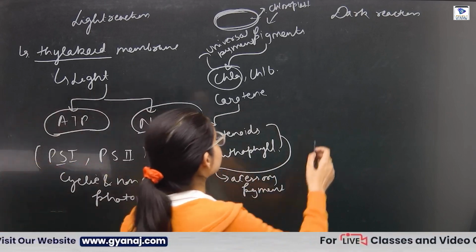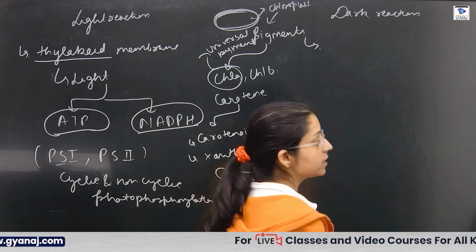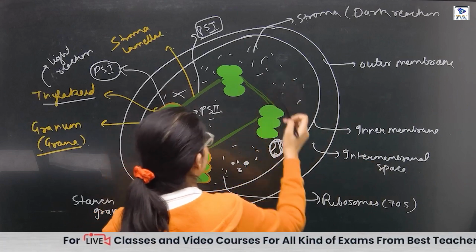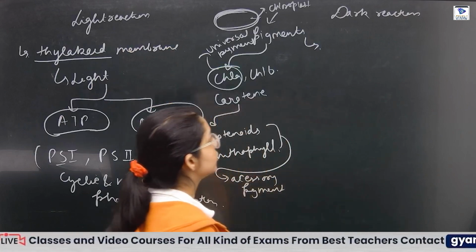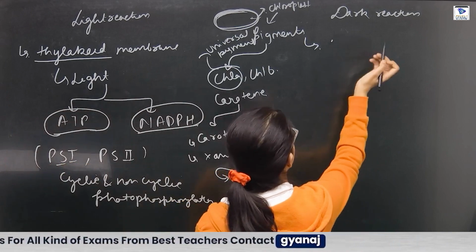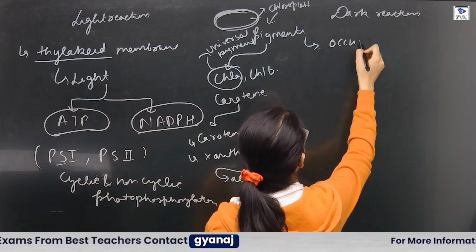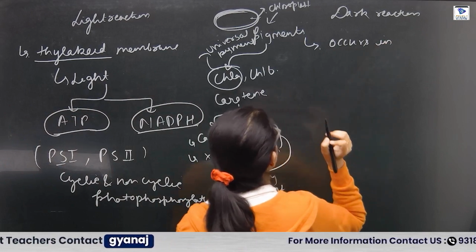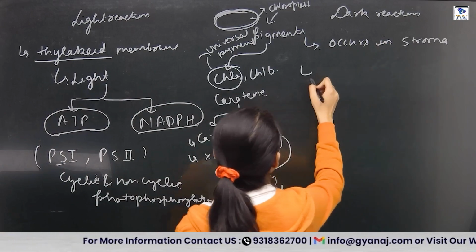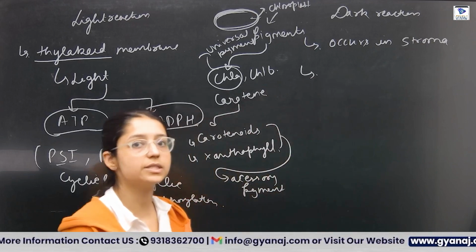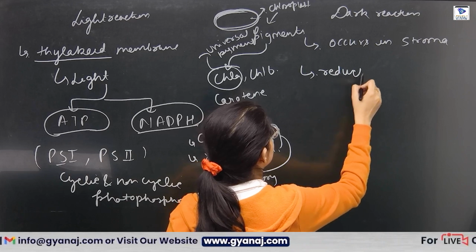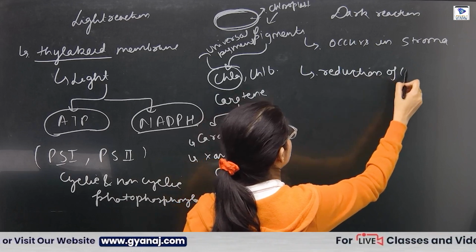और डार्क रिएक्शन में क्या होगा, that occurs in the stroma. Why? Because all the enzymes that are required for the dark reaction are present in the stroma में. Occurs in stroma. And what will happen? There is a reduction of CO2. यहाँ से reduction of CO2 होगा.